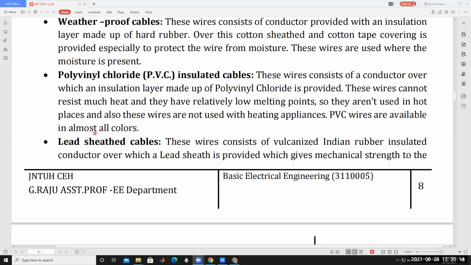PVC wires are available in almost all colors.